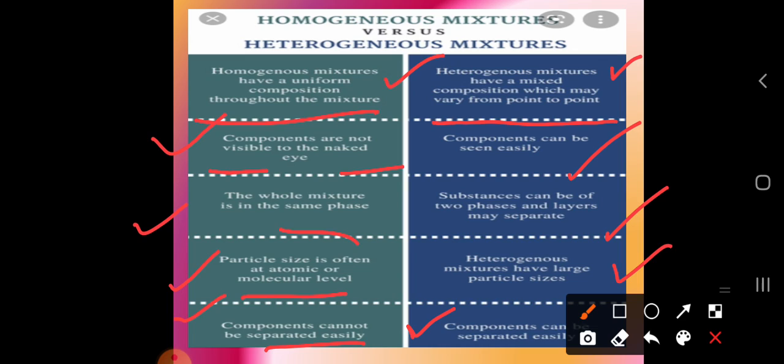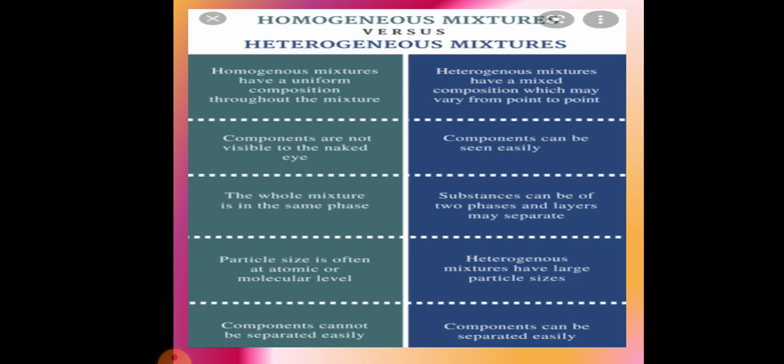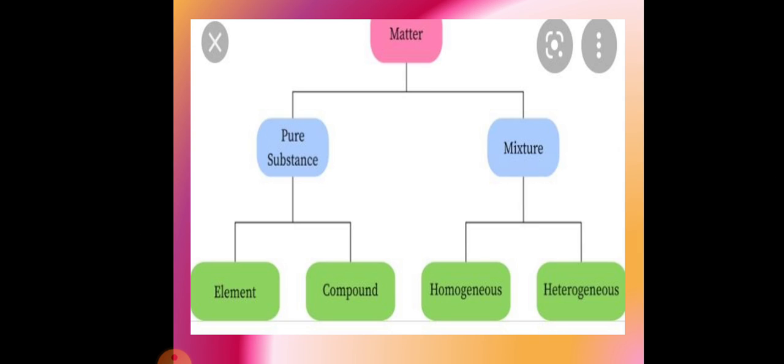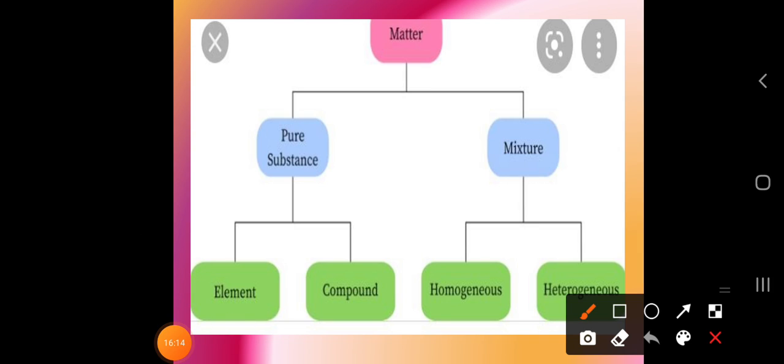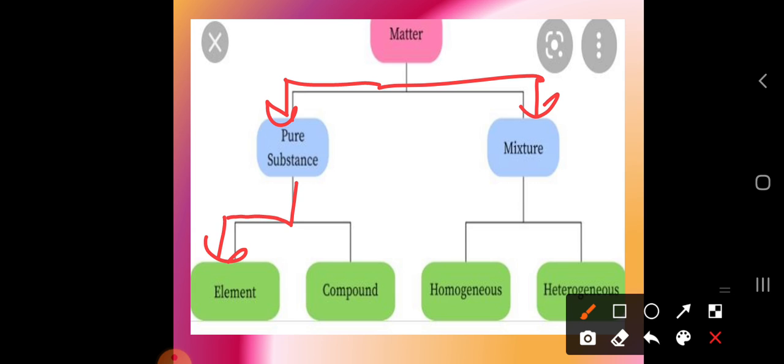In this chapter we are going to learn the classification of homogeneous and heterogeneous mixtures, as well as how we can separate the components. These things we have to learn in this chapter. Here is a flow chart which will help you to remember. Matter is categorized into two types, the pure substance and the mixture. The pure substance is categorized into element and compound, whereas the mixture is categorized into homogeneous and heterogeneous.